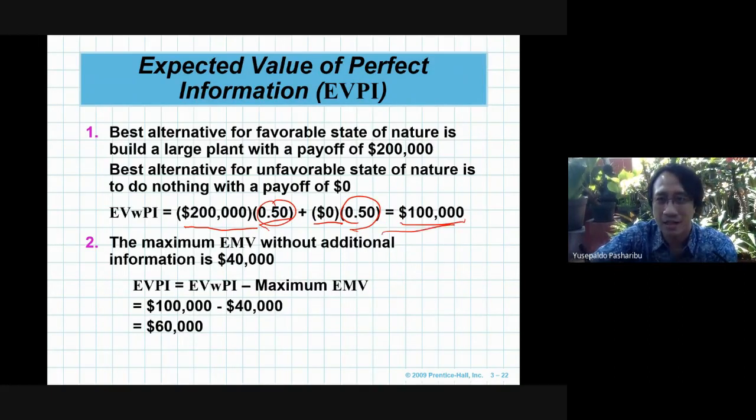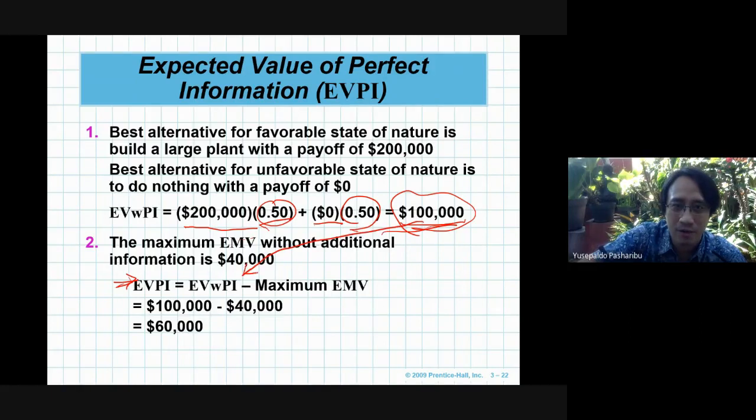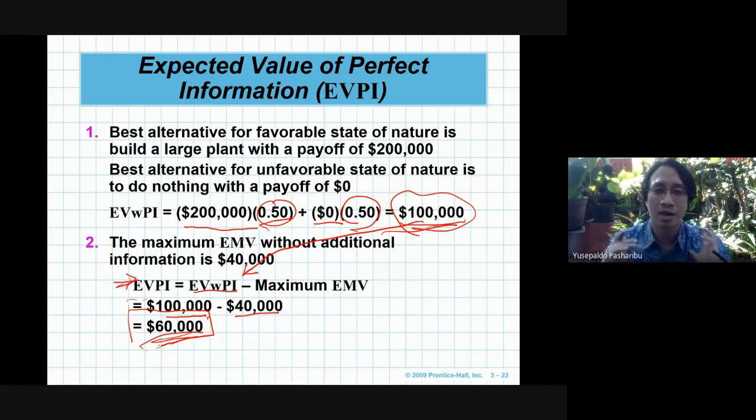So 100,000 is the result. Then the expected value of perfect information can be calculated: expected value with perfect information of 100,000 minus maximum EMV, 100,000 minus 40,000. So the result is 60,000. This is the value of perfect information.